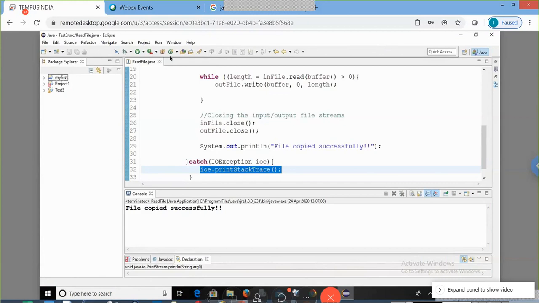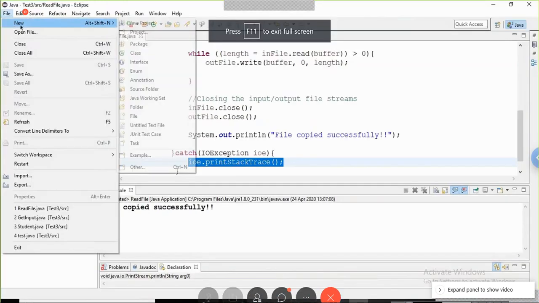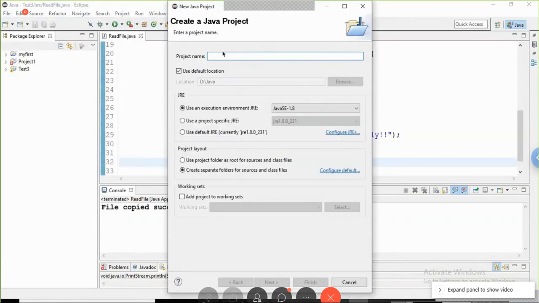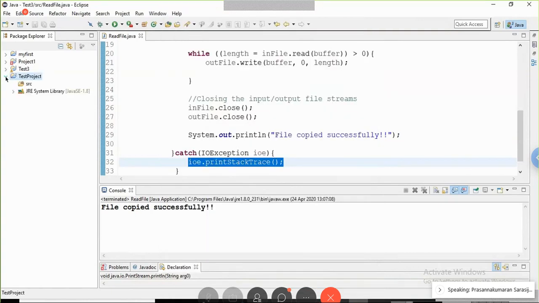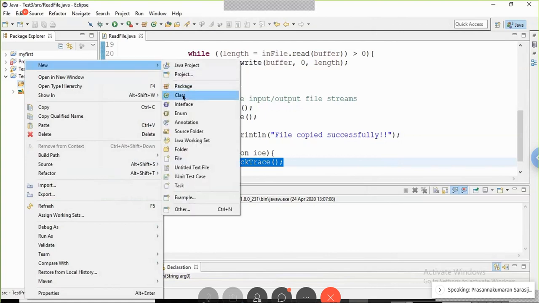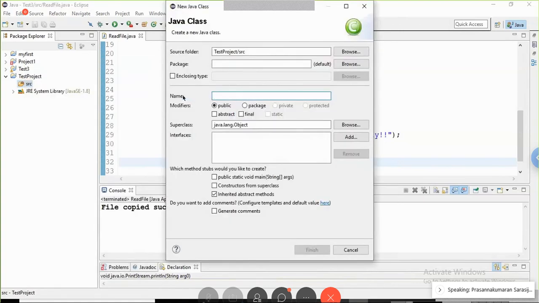Eclipse and click on File. Now, new Java project. I'm going to write test project. Finish. See, the test project is there. Now I can create a new class there. Okay, new class. Then put the class name here. Again, test class.